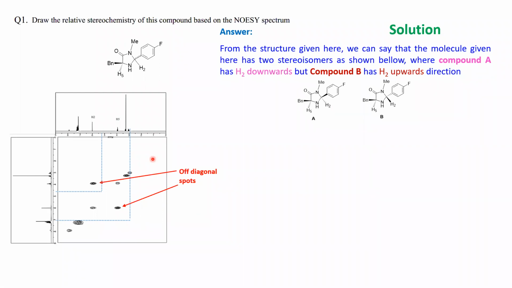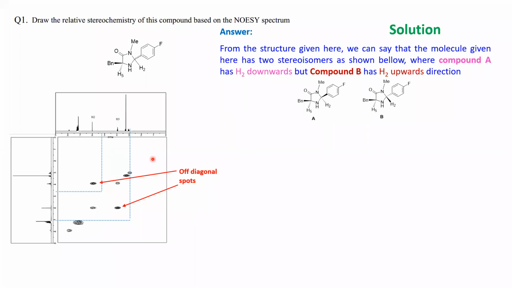The diagonal spot comes from the same proton, if you consider it from both the axes. Off-diagonal spots are generated by protons which can interact in space.